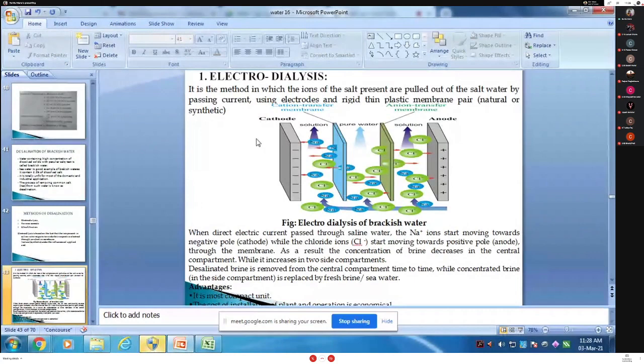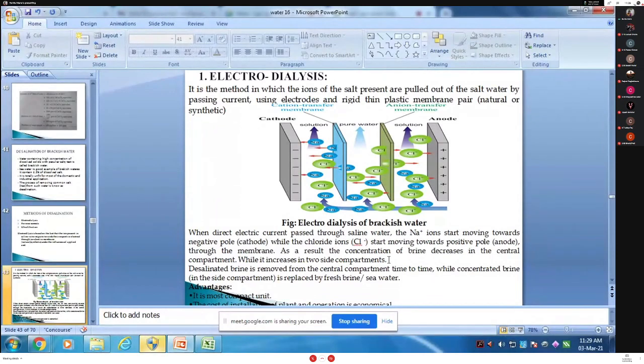Consider this as the unit: one is the cathode, one is the anode. The membrane near the anode is anion selective, which is green in color, and the membrane near the cathode, which is blue in color, is the cation selective membrane. Is it clear to all?